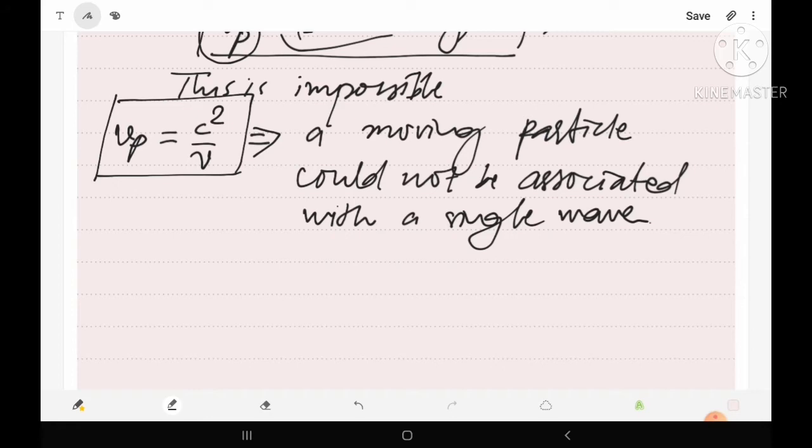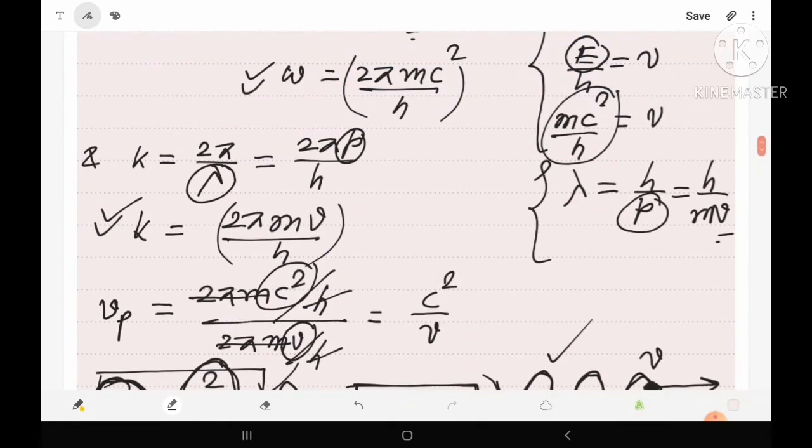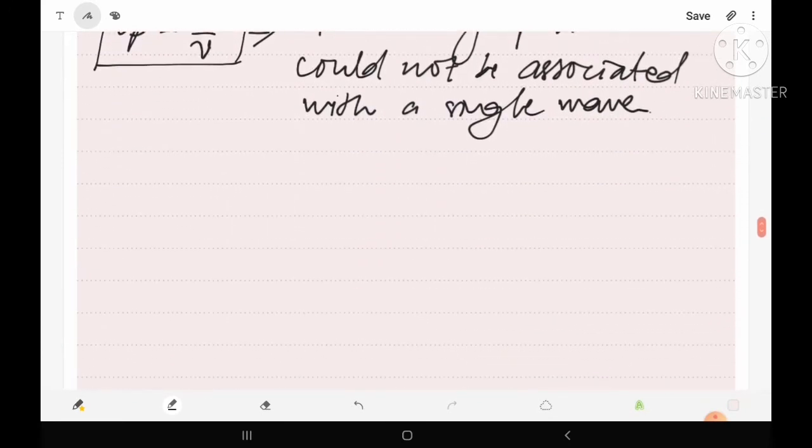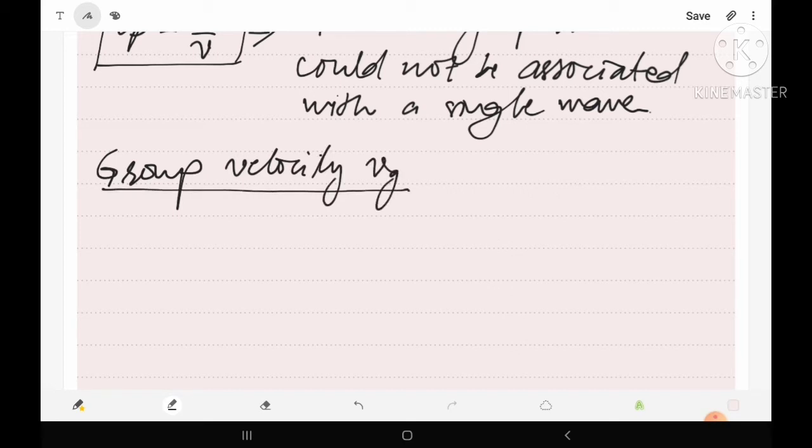Now similarly, let us try to find the group velocity. Under this case of relativistic limit, let us find the group velocity Vg. And as we know, the group velocity Vg is given by d omega upon dk.